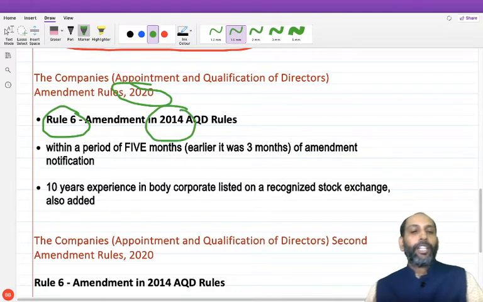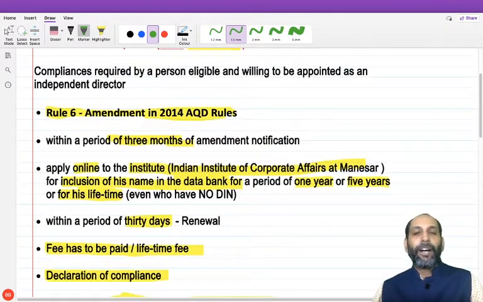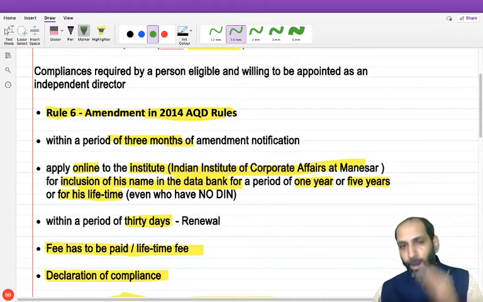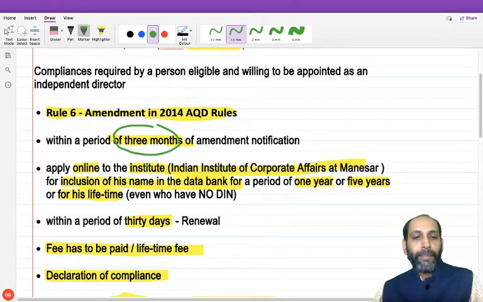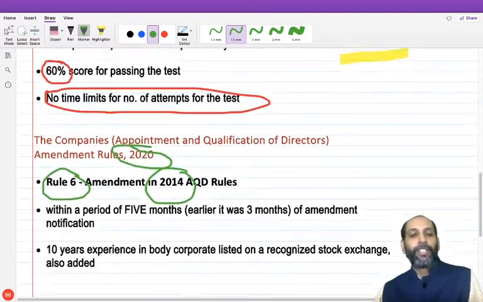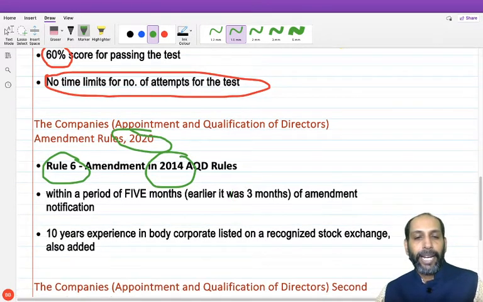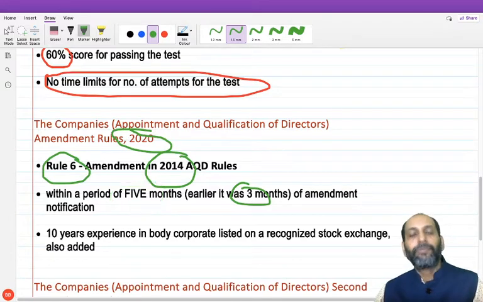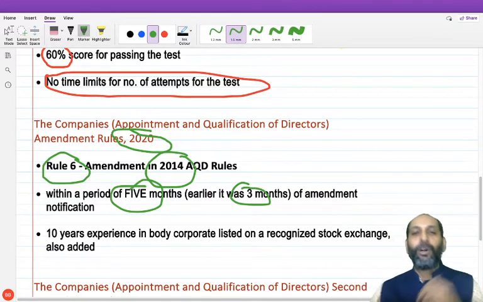test papers. So friends, earlier I told you that the minimum time period of applicability of this data bank and this test is 3 months from the commencement of the amendment. Now they had given some more practical time limit. So that was the amendment brought in 2020. For the earlier 3 months, they had introduced 5 months. Mind you, that is only a date that is already redundant, but you have to look into that.